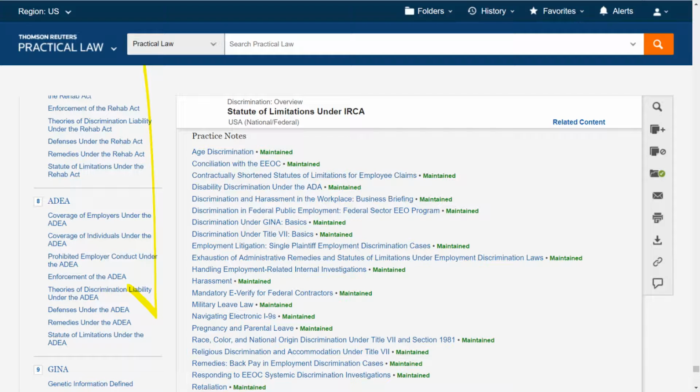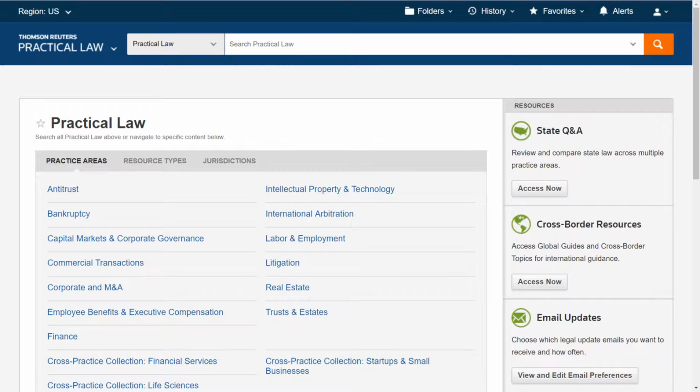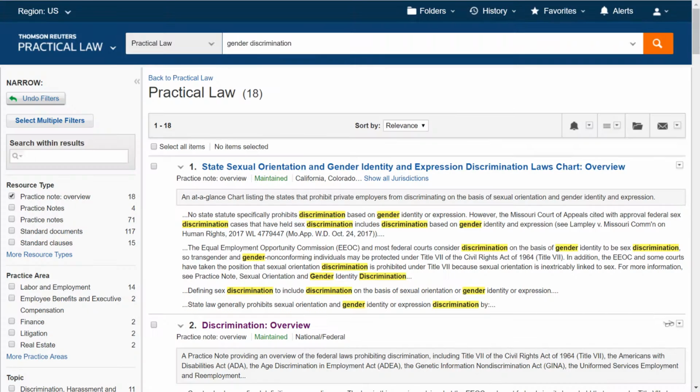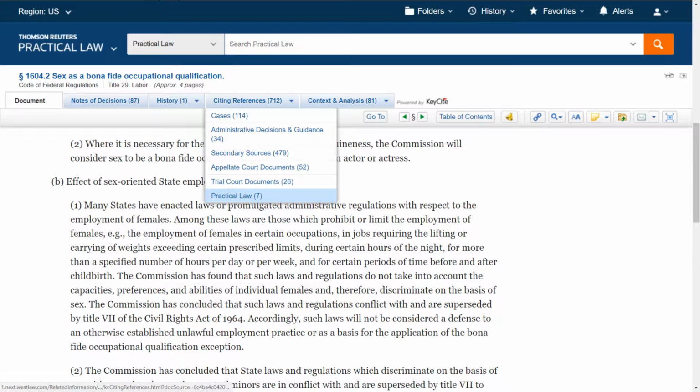Keep in mind, too, you scroll down to the bottom of Practical Law to see other resources. And by the way, remember that you can save stuff to folders to pull it up later. You can also browse to this section within labor and employment if you go back to the home page, and to recruitment and hiring, and running that plain language search for gender discrimination links you to the same thing that we were looking at.